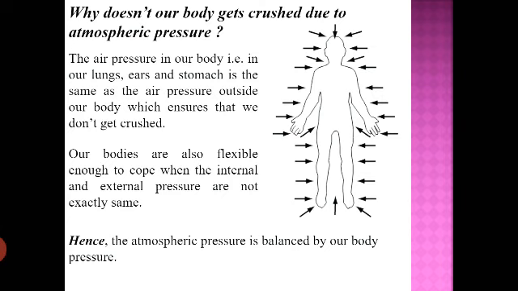But you should know, when you are moving up, above the surface of the earth, the outer pressure will decrease, the pressure of the atmosphere we have discussed in the previous class. When you move up, the pressure within your body will not change, but the outer pressure will decrease. So the variation will come, meaning outer pressure is less than the body pressure, and because of this variation you can have problems.